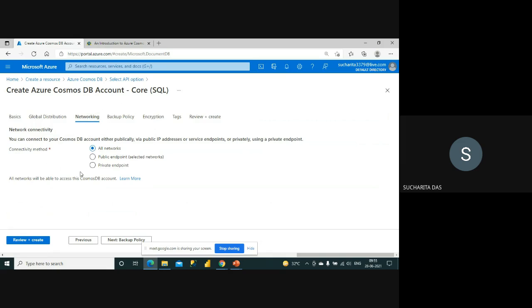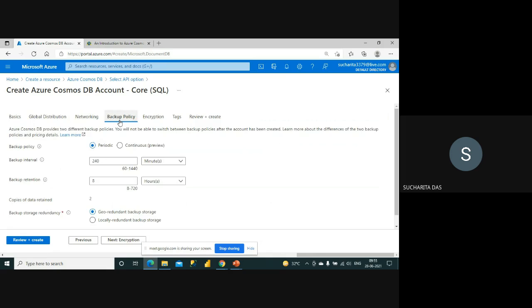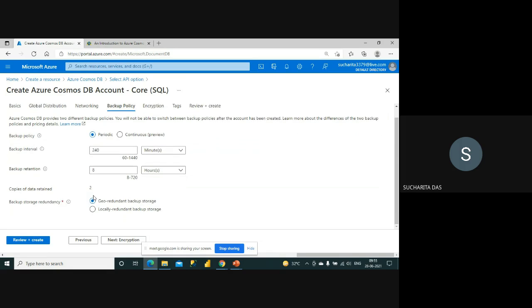So here also you can see the connectivity method, and you can change it, either all networks, public endpoint, or private endpoint. I keep the all networks option. Then you have a lot of backup policies, like how your data will be backed up and where. You can see that it is trying to make sure that your data has multiple copies, so that your high availability and performance requirements are always fulfilled. So I just keep the default ones.